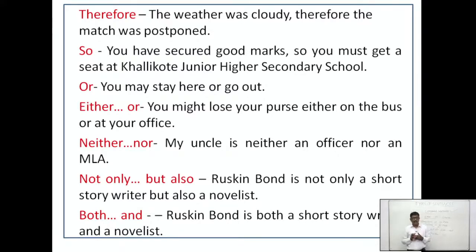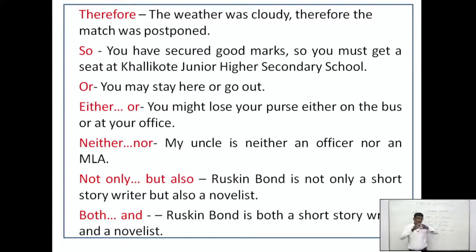You see next, you have secured good marks. So, you must get a seat at Collicote Junior Higher Secondary School. That means, if you have not secured good marks, there is no chance for you to get a seat there. And that's why for, therefore and so, the three conjunctions are used for reason. Then or. You may stay here or go out. We have already discussed either, where there is choice, we can use or, either or. You might lose your purse either on the bus or at the office.